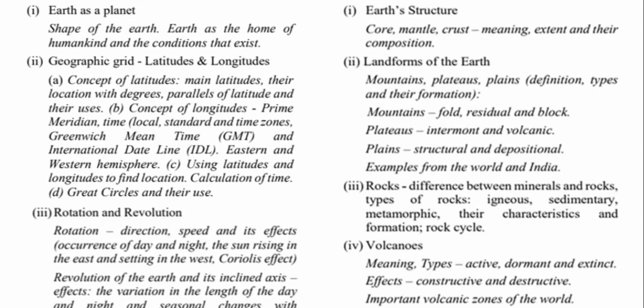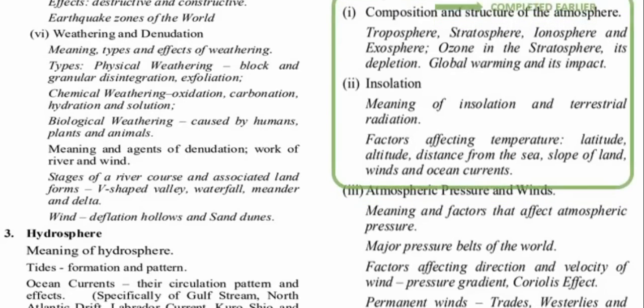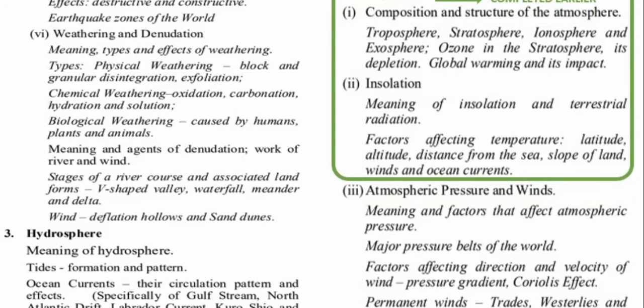Just before that I can tell the reduced syllabus. Here you can see insolation is over, meaning insolation and terrestrial radiation factors are already over.